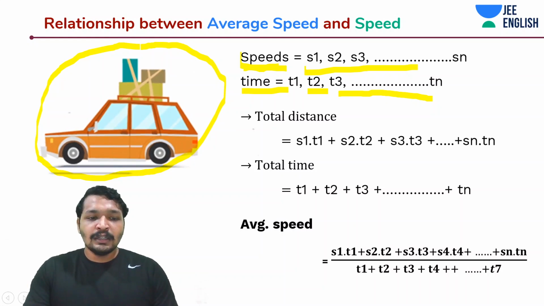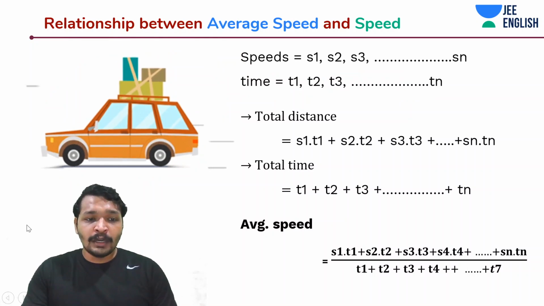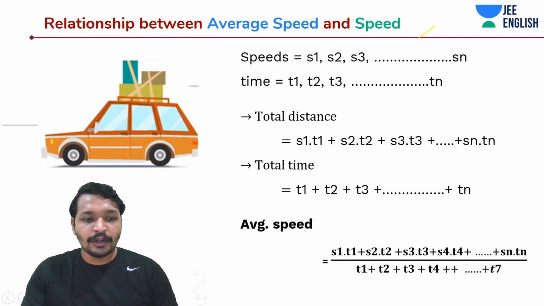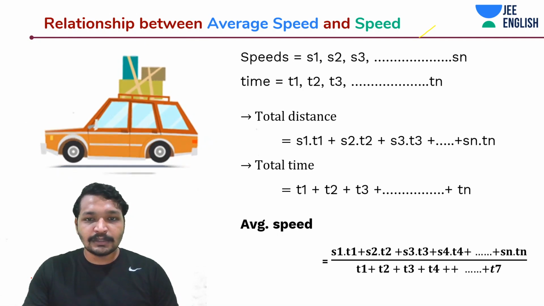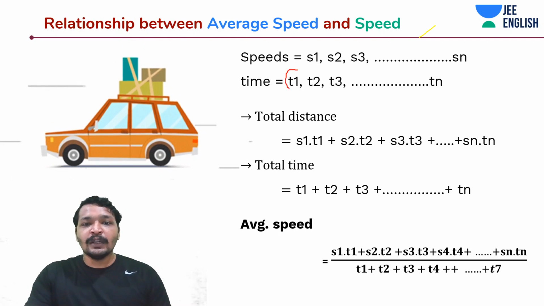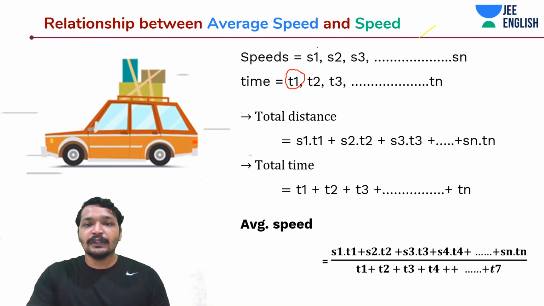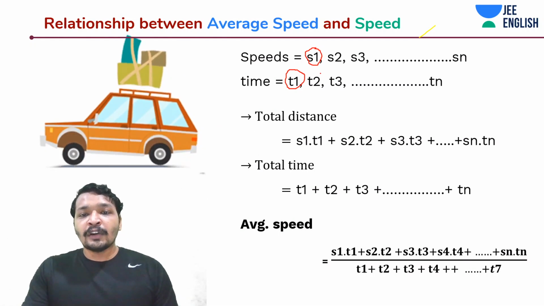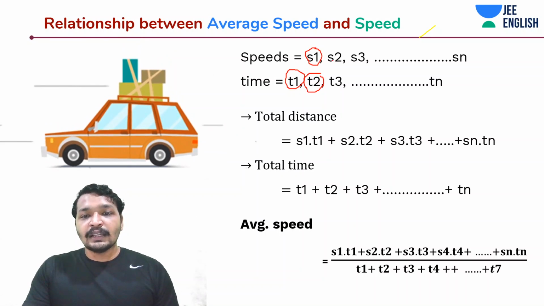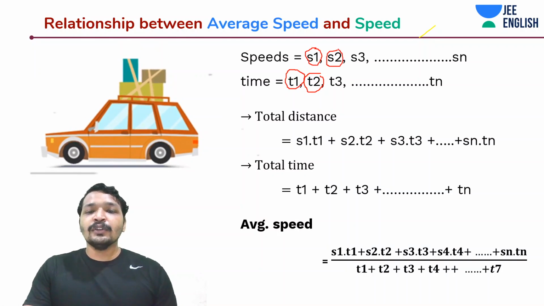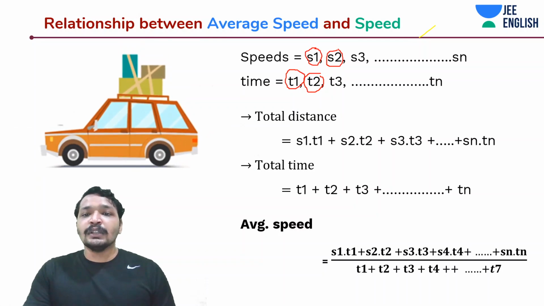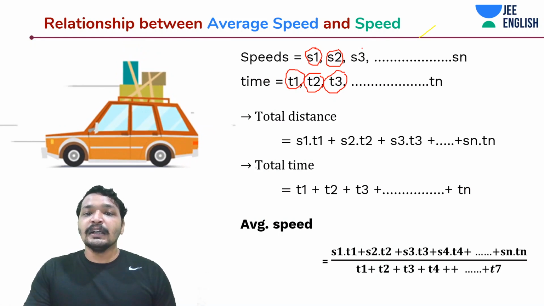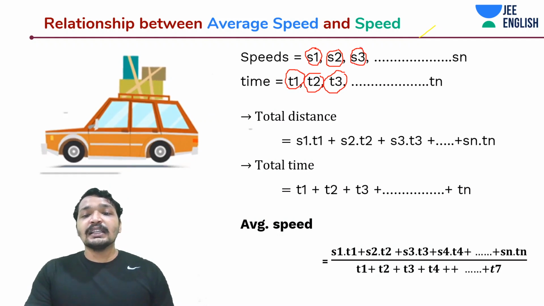So let's say, for time frame T1. Just a moment guys, I'm just picking up another color so it's more visible. So for time T1, the object is moving with speed S1. So the distance within the time T1 would be S1 T1. And for time T2, it is traveling at speed S2, so the distance D2 would be S2 T2. And for time T3, it is traveling with a speed S3. That means the distance would be S3 T3.